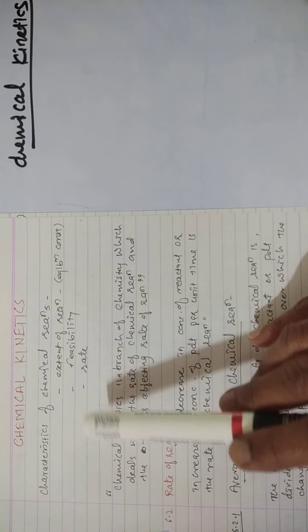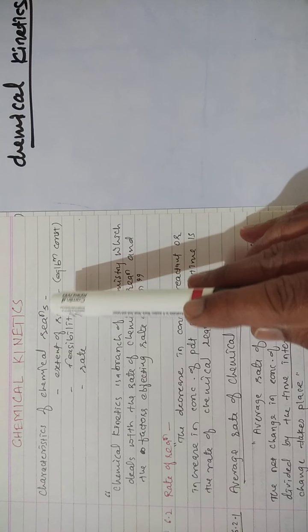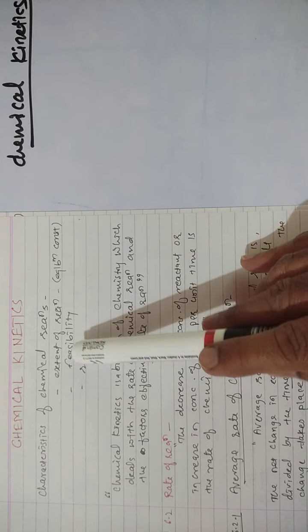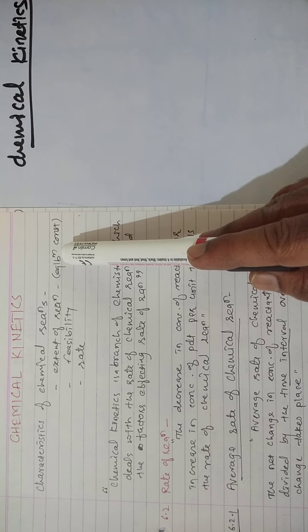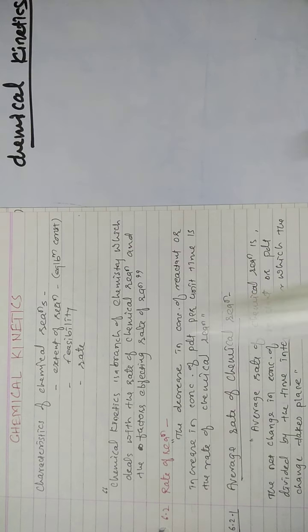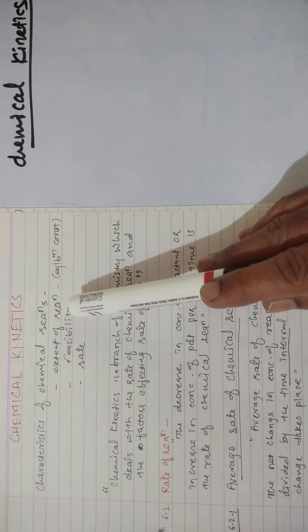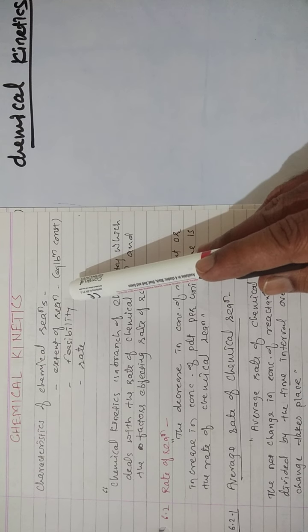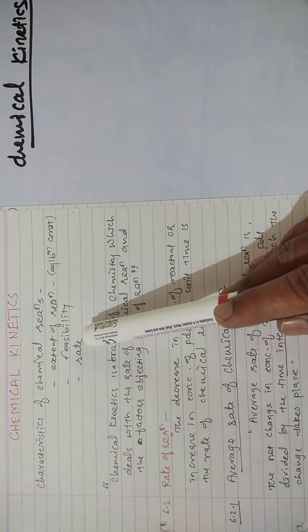Now, the characteristics of chemical reactions. According to chemical kinetics, there are three characteristics: the extent of chemical reaction, which is described by the equilibrium constant that we have already learned in the 11th standard; the feasibility, how the reaction proceeds, how it occurs; and the rate of a chemical reaction.